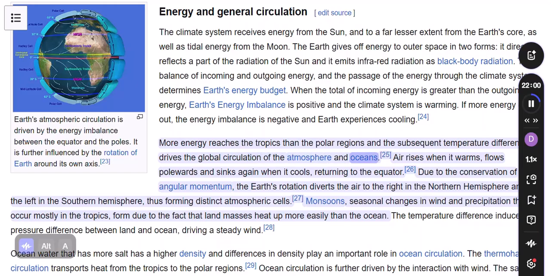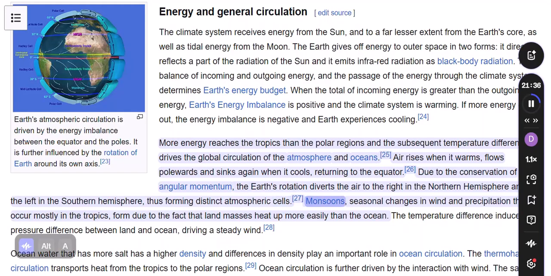atmosphere and oceans. Air rises when it warms, flows polewards, and sinks again when it cools, returning to the equator. Due to the conservation of angular momentum, the Earth's rotation diverts the air to the right in the northern hemisphere and to the left in the southern hemisphere, thus forming distinct atmospheric cells.